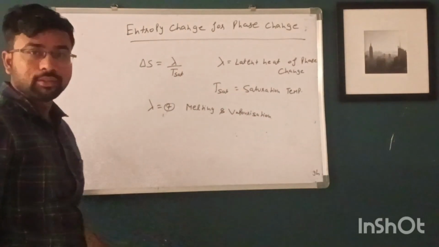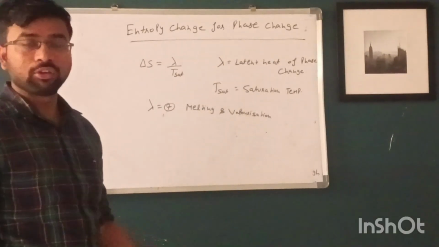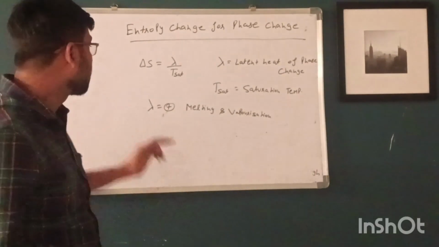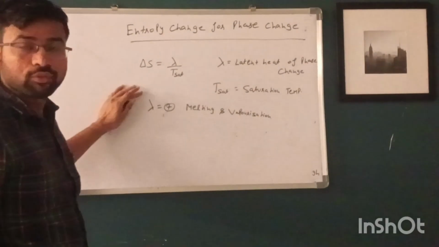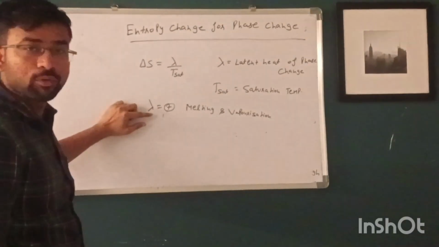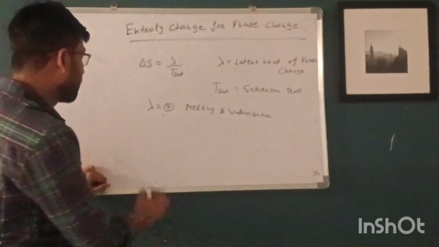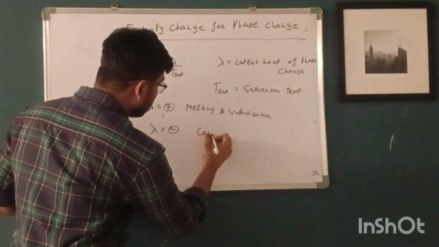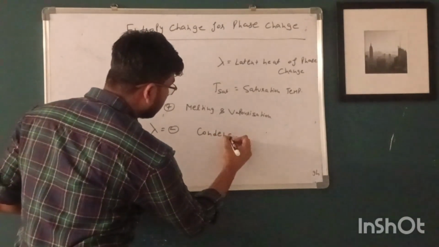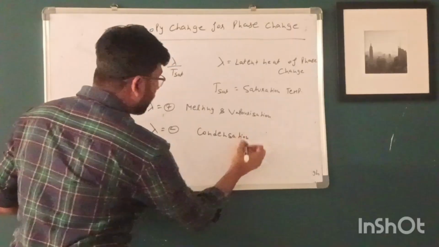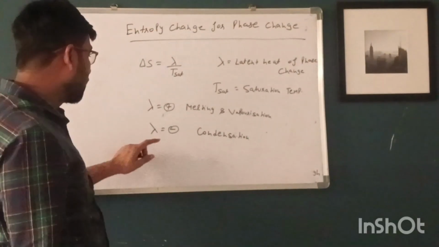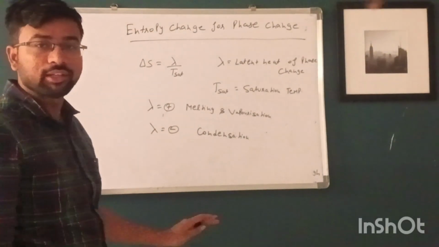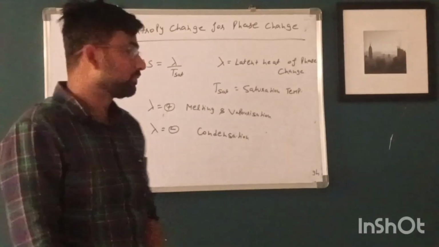So when a substance is converted from solid to liquid or from liquid to gas, in this case entropy change is positive, because lambda is positive for melting and vaporization, and lambda is negative for condensation. When vapor condenses, lambda is negative, so that's why entropy change is negative.